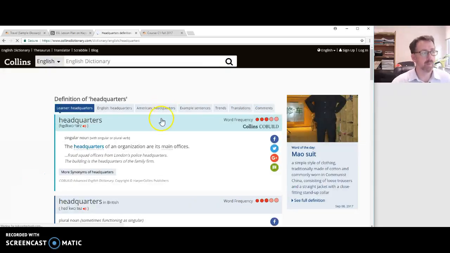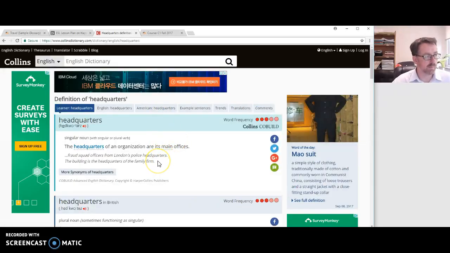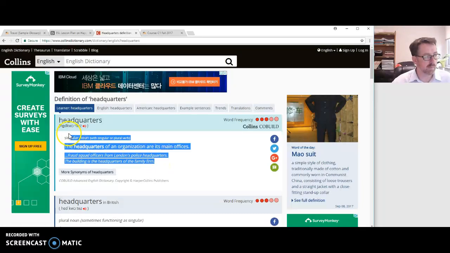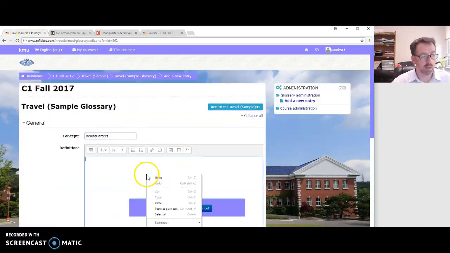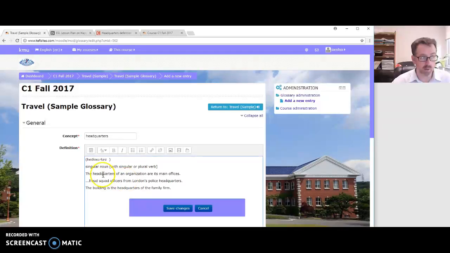Enter. Okay, now I have this information here that I would like to take. I'm going to copy that. I'm going to put it into this box as plain text. And I have this here, pronunciation. That's the first one.